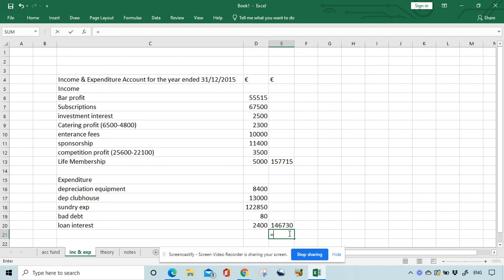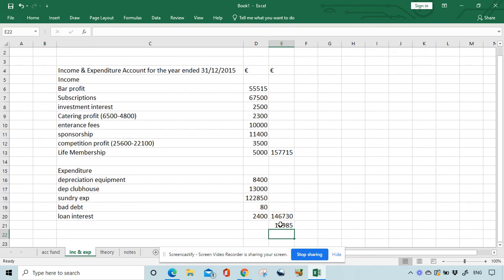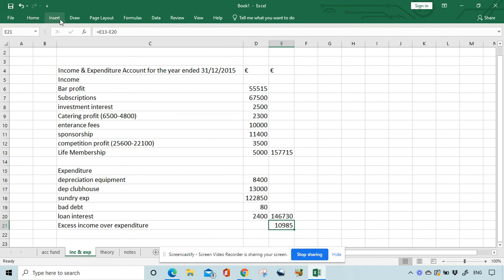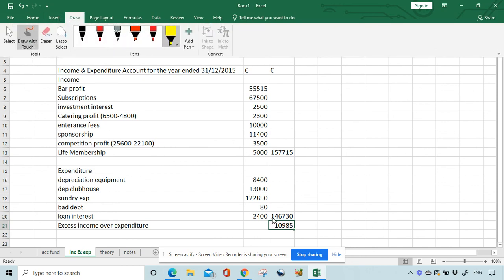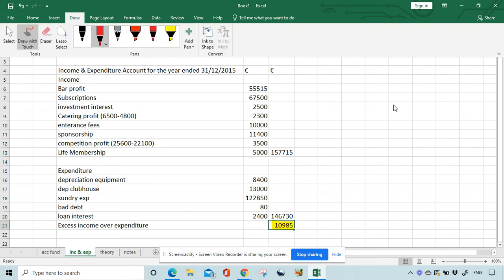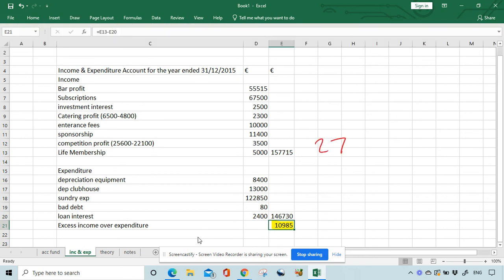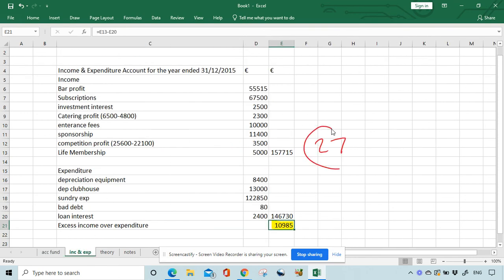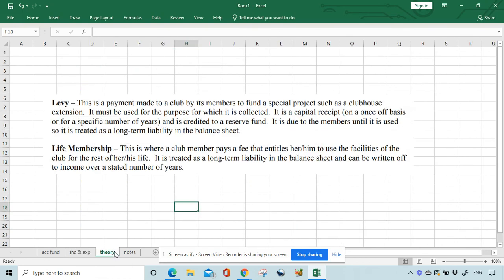So that would be our income, take away our expenditure, gives us 10,985, and we call that excess income over expenditure. And I'll just highlight that figure. That's our final figure. So this is worth 27 marks. So 25 for the accumulated fund, 27 for income and expenditure, and then we have 8 marks left for theory.